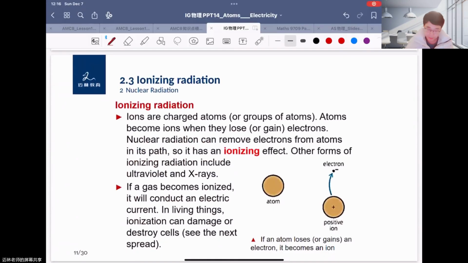So how do they decay? First, we have to know a process called ionizing radiation. Here there is a simple atom. We said before that in a simple atom, the number of protons equals the number of electrons.